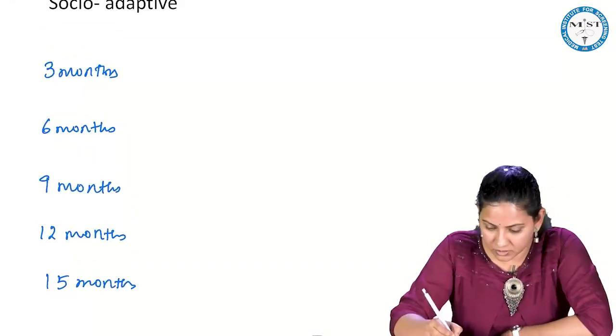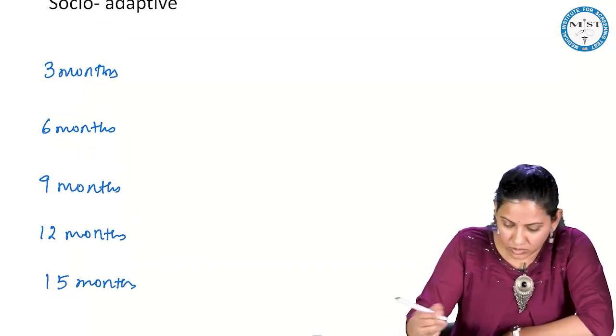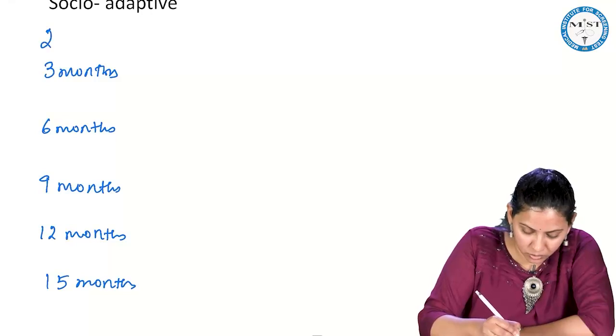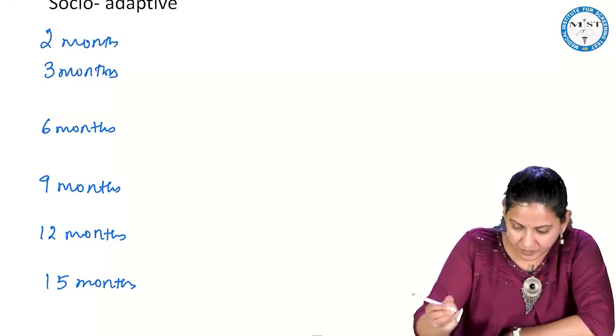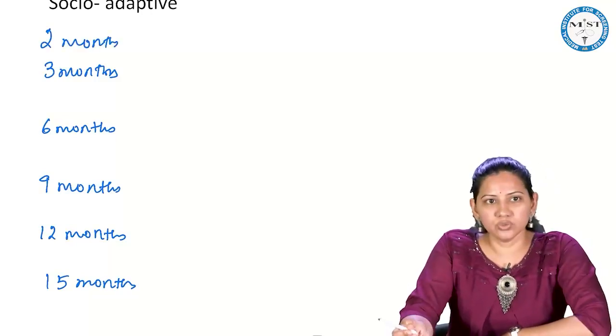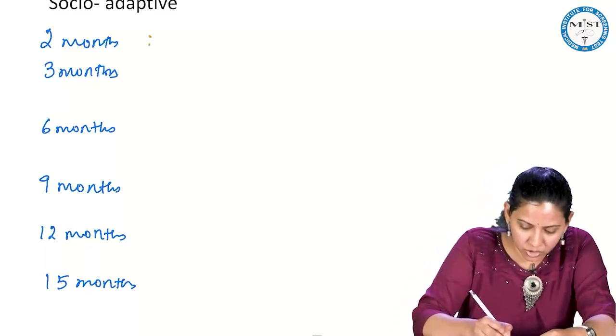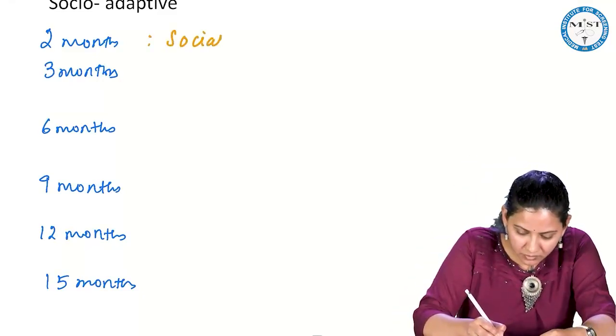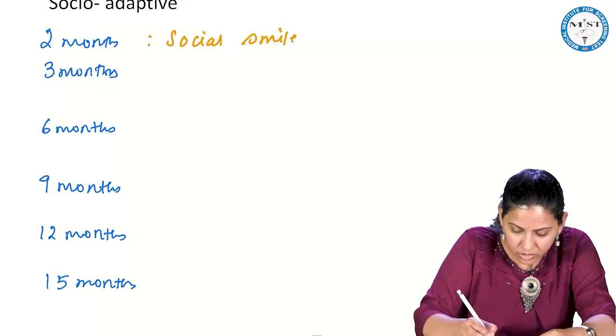So what happens? Here you need to add 1. So 2 months. At 2 months child will have social smile. Very important domain, social smile.